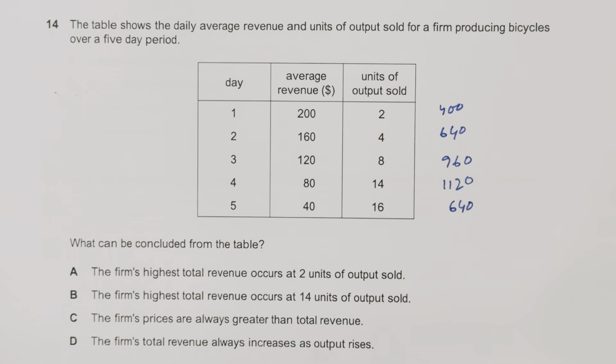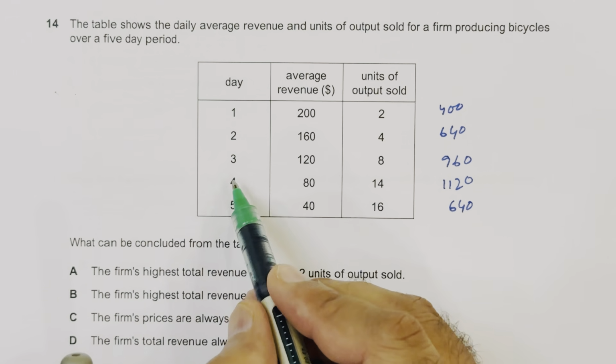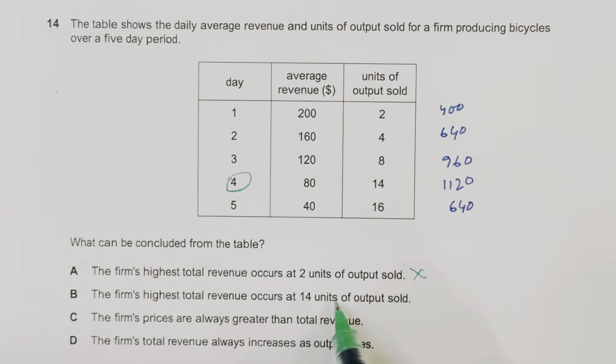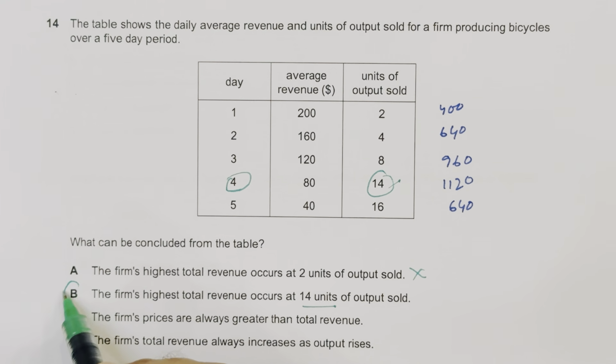Okay, so what can be concluded? We can see that the fourth value is the highest. Now we read the following options. The firm's highest total revenue occurs at 14 units and the price is 14. So option number B, the highest revenue occurs at 14 units, and we can see that at 14 units there is the highest revenue. So option number B is clearly the winner here.